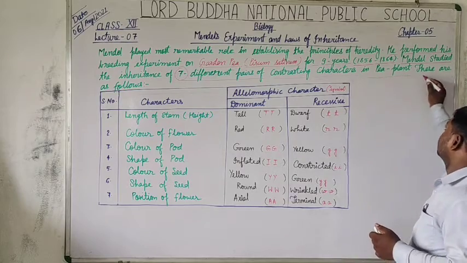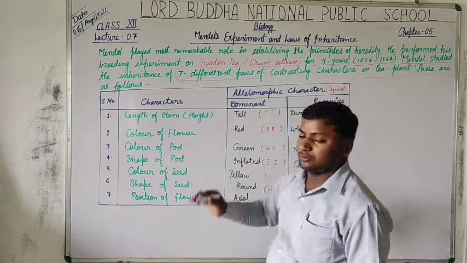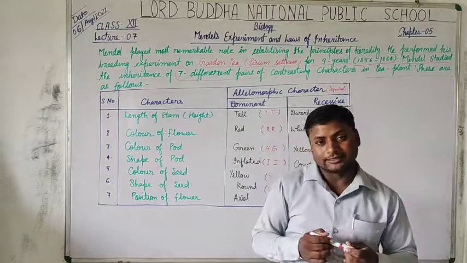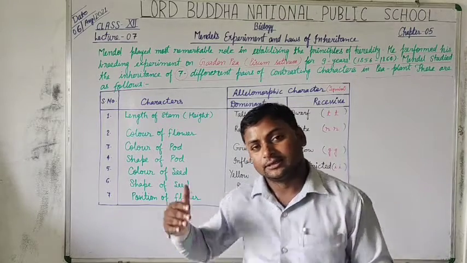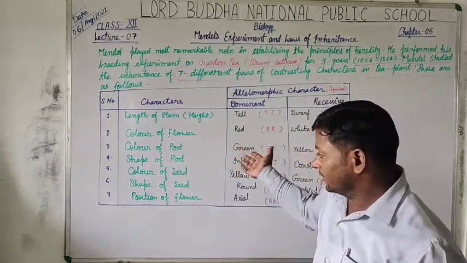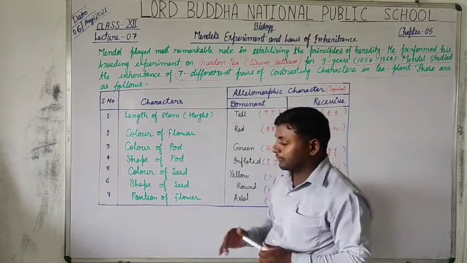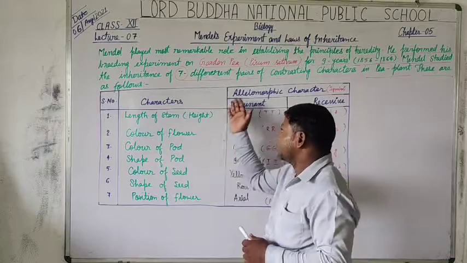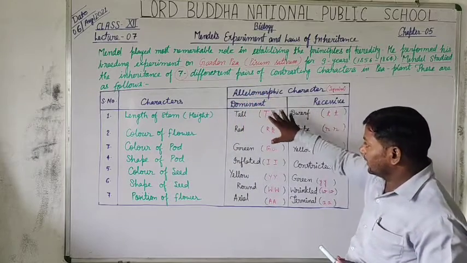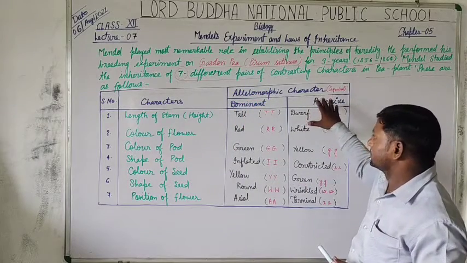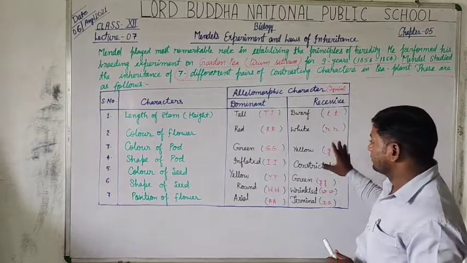In pea plant, these are as follows. The characters that were selected by Mendel are given in this table. Here the name of characters, their number and their allelomorphic characters with symbols are noted.